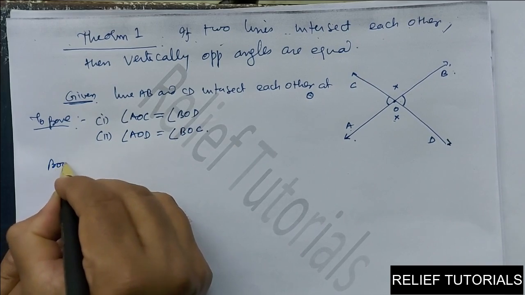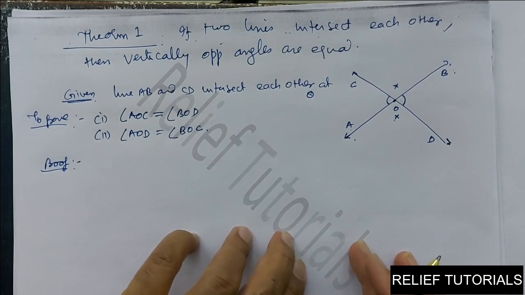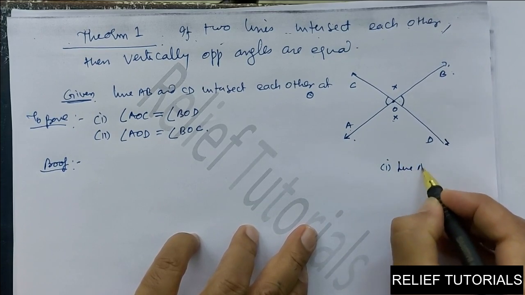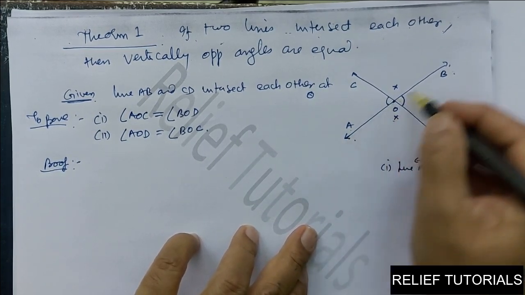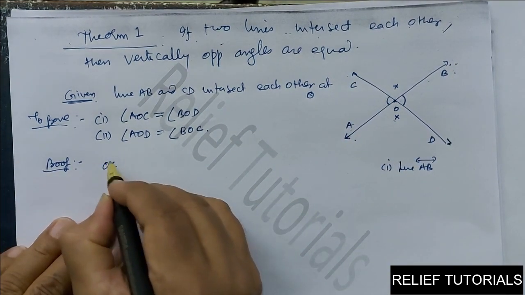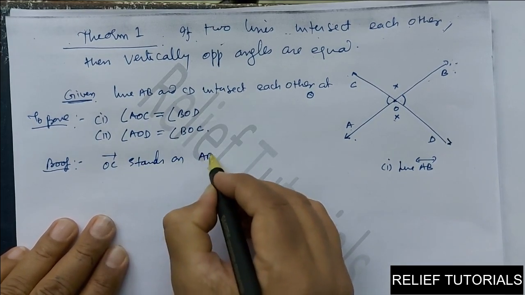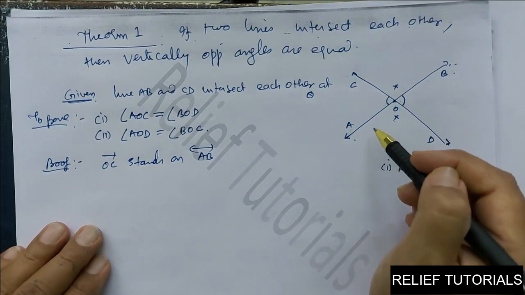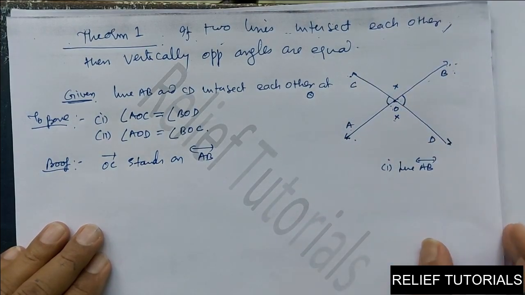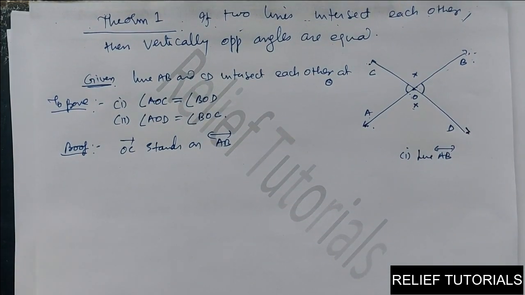Now proof. How will you prove this? See here, there are two lines. First we will take line AB. Remember, first we will take line AB. If we take this line AB, then ray OC stands on line AB. So according to the axiom which we have learned, if ray OC stands on line AB, then angle AOC plus angle BOC is equal to 180 degrees. That is the first axiom we have learned.